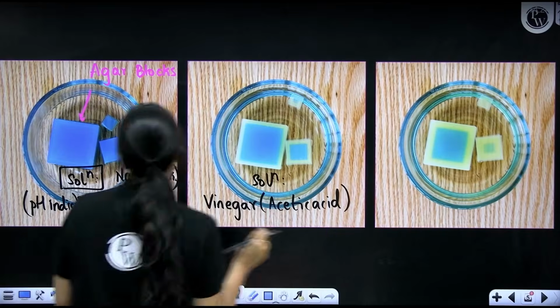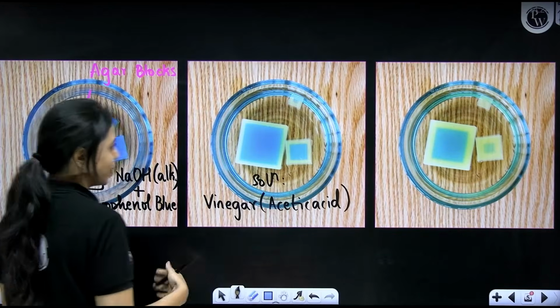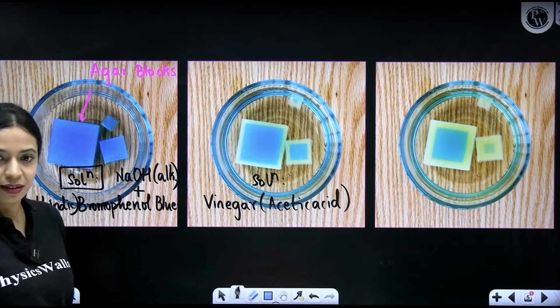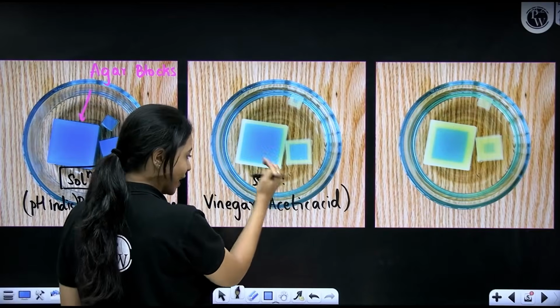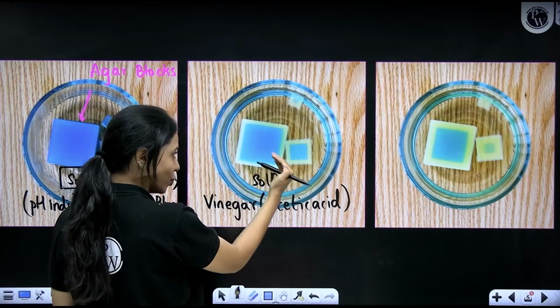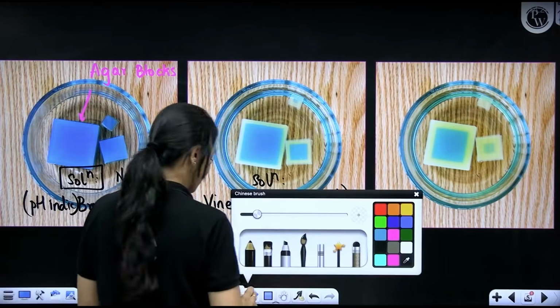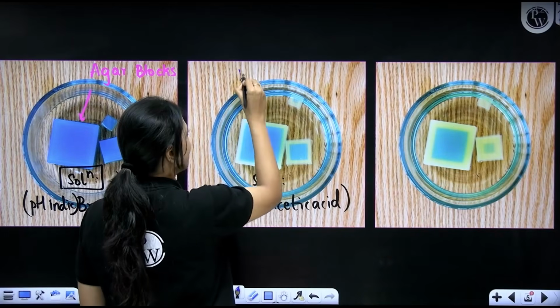Once you move these agar blocks from here to here, you can see that with time, the agar blocks are changing color. They are not entirely blue here. From the surface, you can see that as vinegar is diffusing into the agar blocks, they are changing their color from bright blue to light yellow.